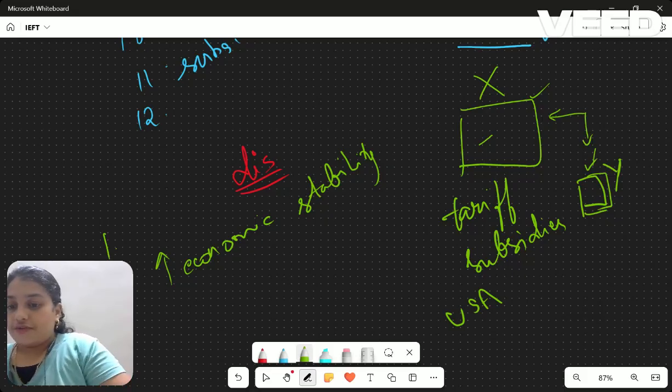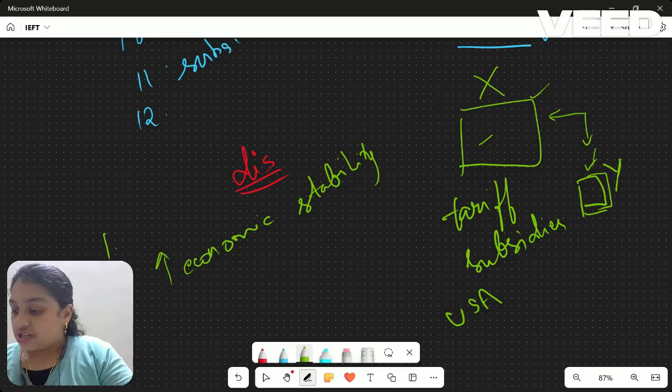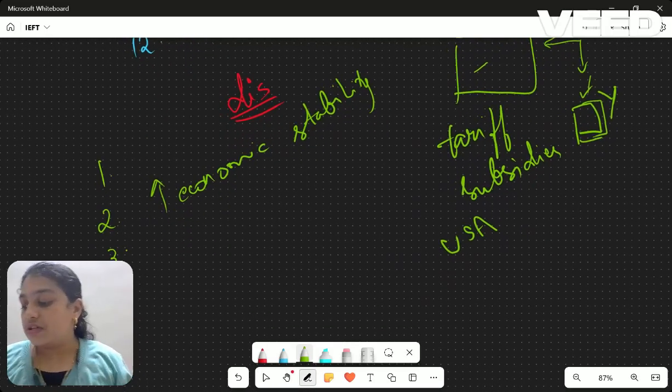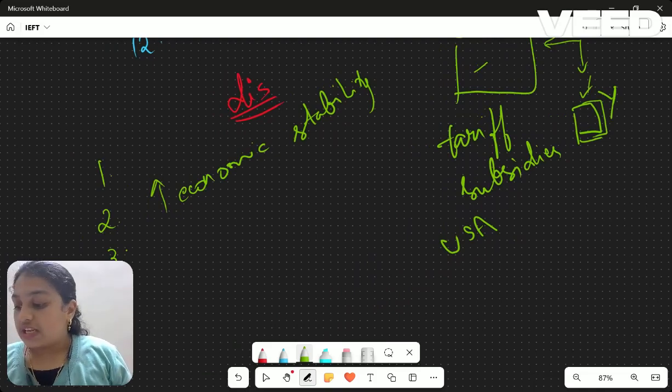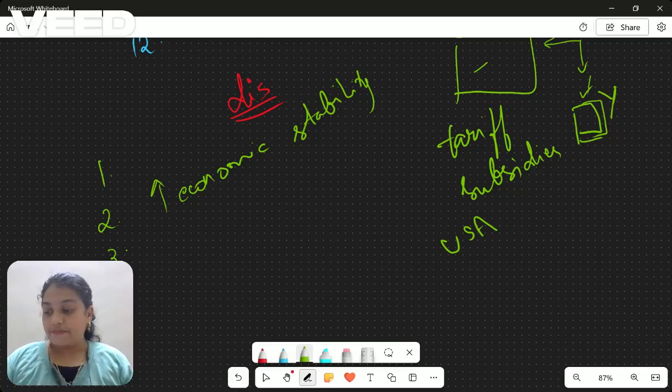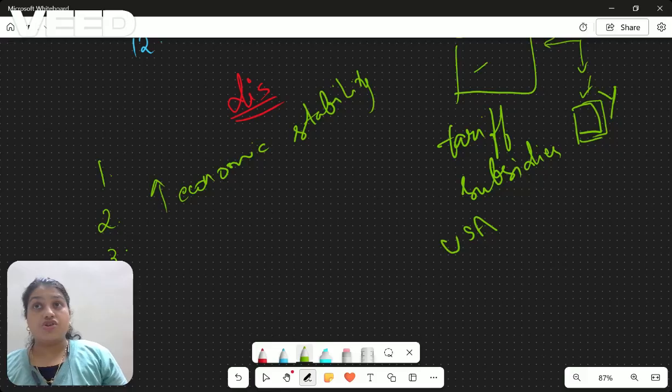Then the fourth disadvantage: countries whose economies are largely agricultural face unfavorable terms of trade. Their export income is much smaller than the import payments they make for high value imports, resulting in large foreign debt levels. So those countries which are depending on agriculture have certain unfavorable terms of trade.